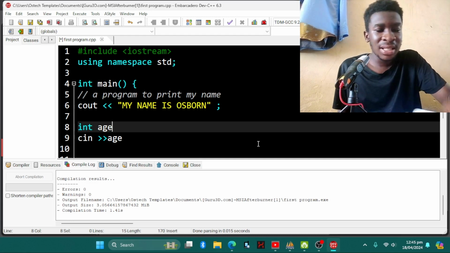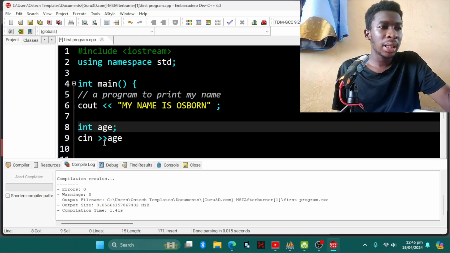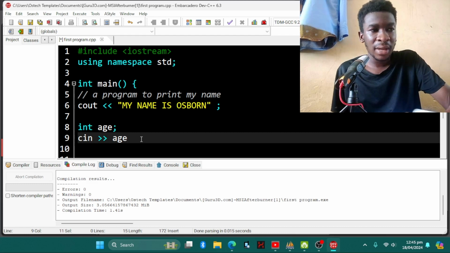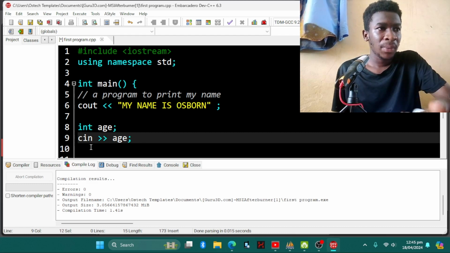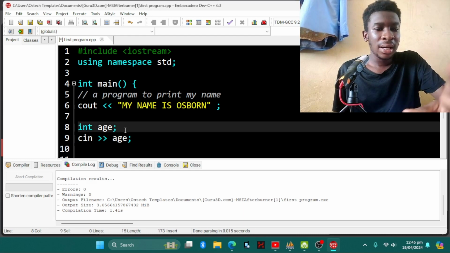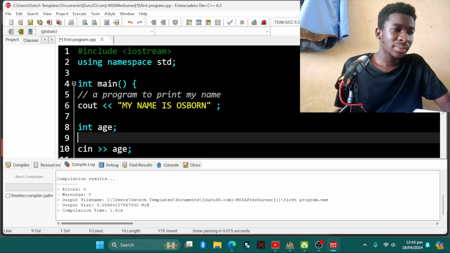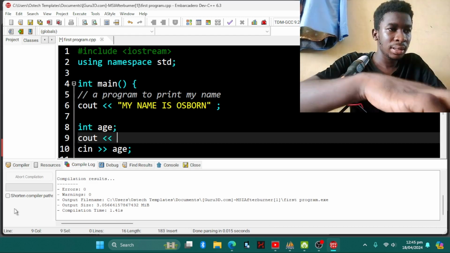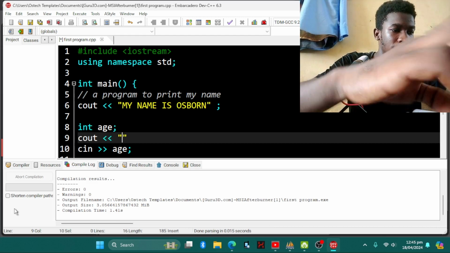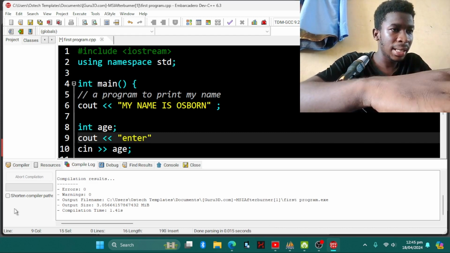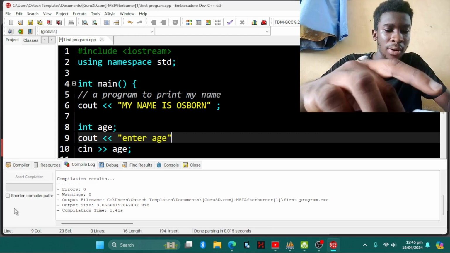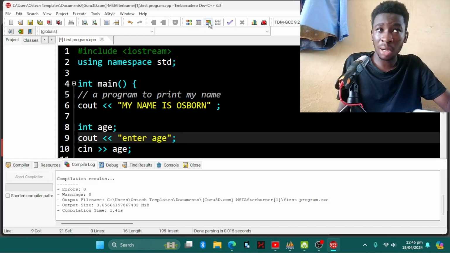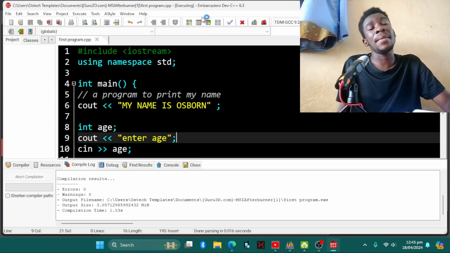And then we terminate it with a semicolon, and then we can come to the cin. We give space at the ending of age. We also terminate with a semicolon, and then here too we can come and write cout, enter age. All right, and then we terminate it with a semicolon, and then we can now compile and run our program, and then let's see the magic.